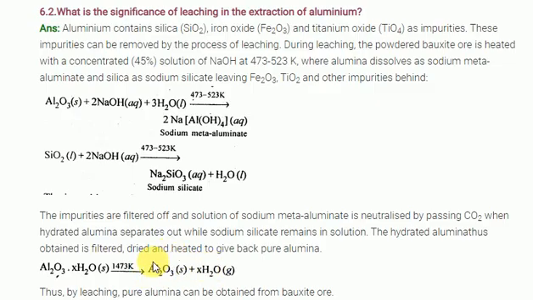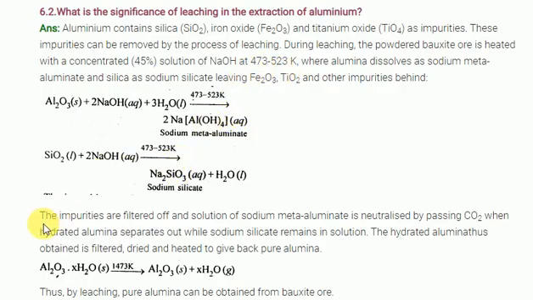Also, the steps are here. Look at the aluminum ore containing silicon dioxide, iron oxide, and titanium oxide impurities. These impurities can be removed by using the process of leaching. During the leaching process, the powdered ore is heated with concentrated sodium hydroxide at a temperature of 470 to 520 kelvins. What happens? They form a complex. The complex is soluble in water. Left behind, iron oxide and titanium oxide are in solid form. They won't dissolve in water. They will be filtered and separated.